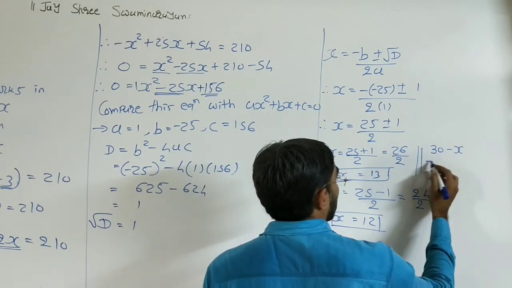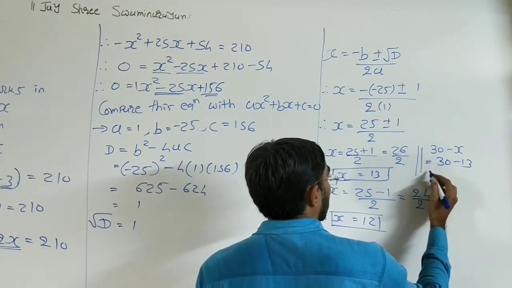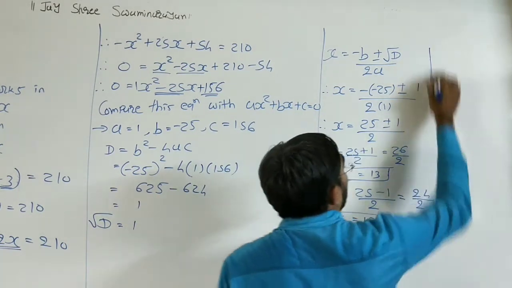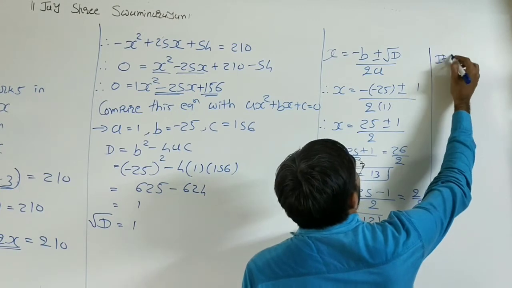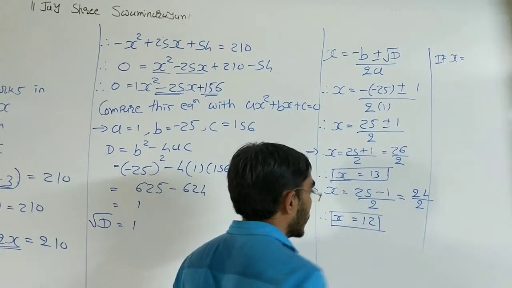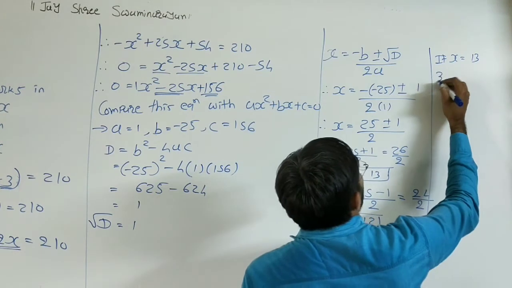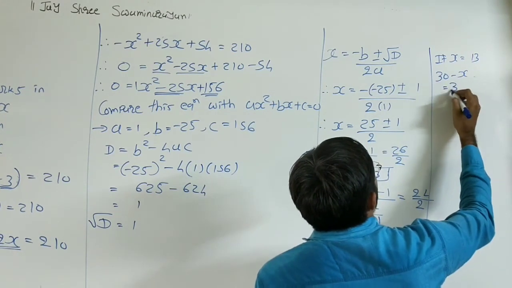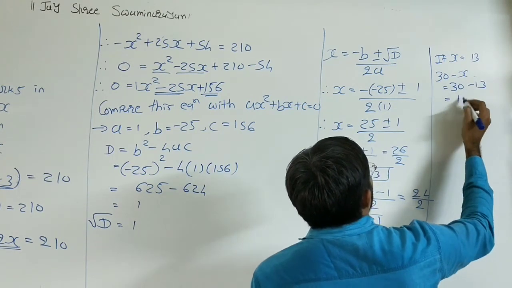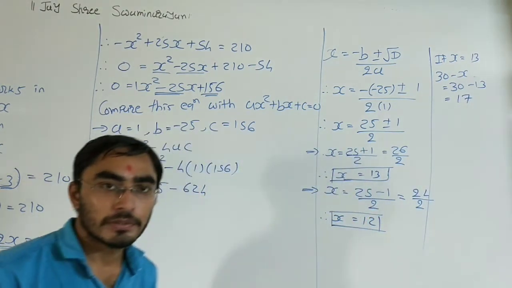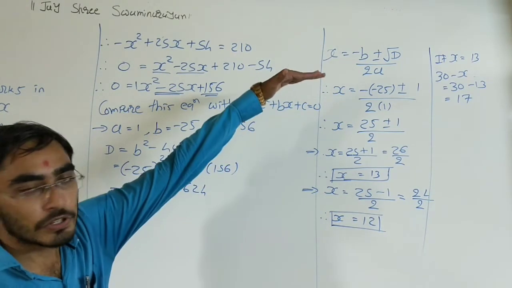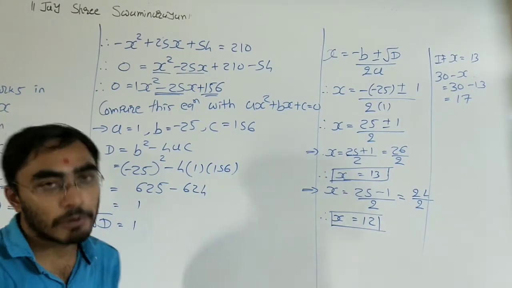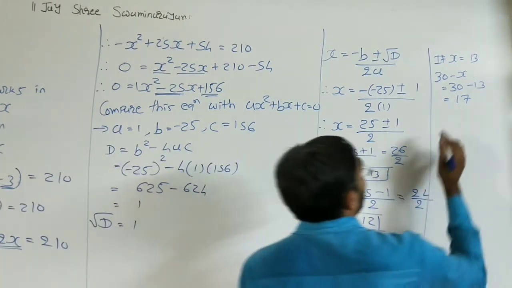So 30 minus 13 is 17. This is our first answer.